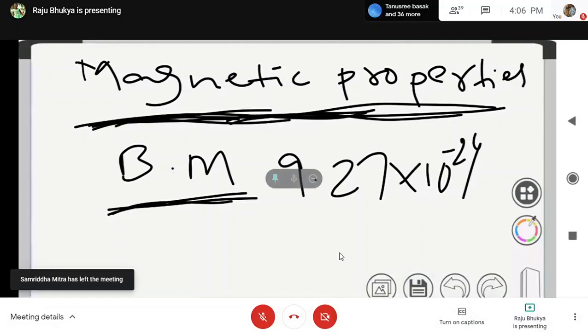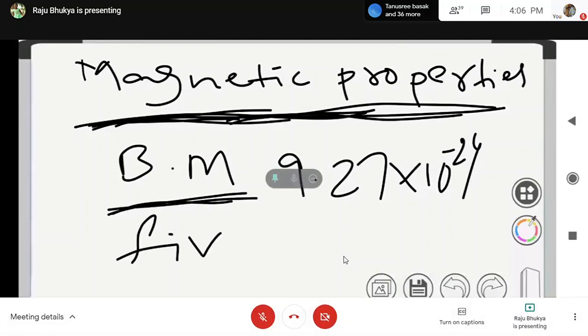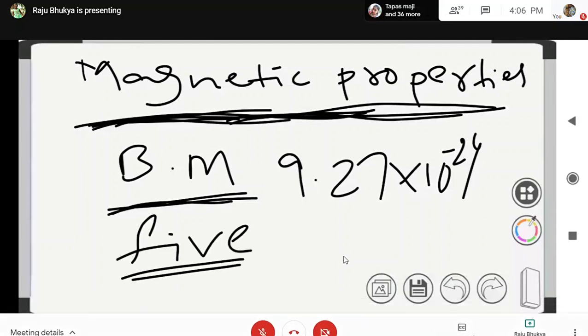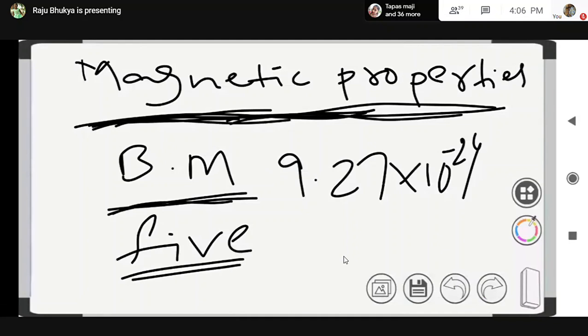Substances can be classified into 5 types: diamagnetic substances, paramagnetic substances, ferromagnetic substances, antiferromagnetic substances, and ferrimagnetic substances. This classification was made on the basis of magnetic behavior of substances.